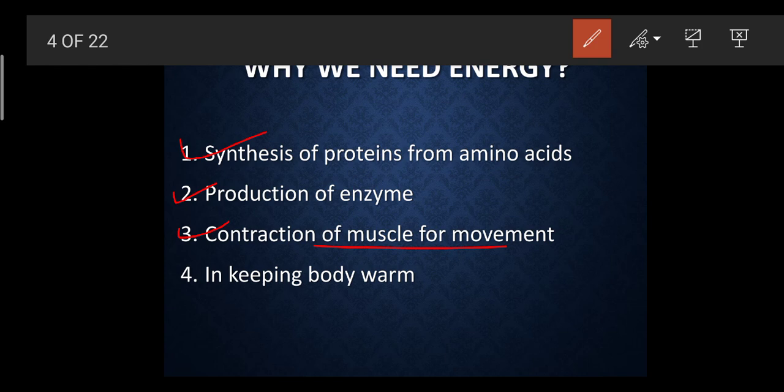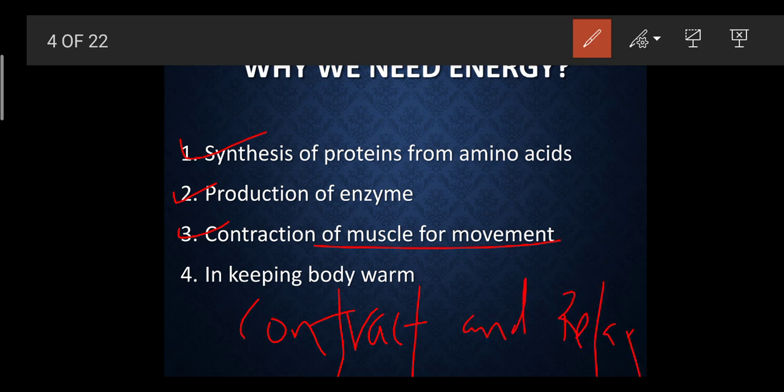Contraction of muscles for movements. Muscles can perform both contraction and relaxation, and due to this we can see our muscles are very flexible in nature, which makes it very easy for the muscles to carry out movement.